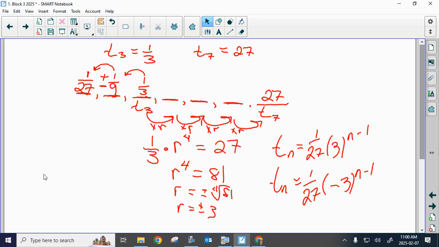Guys, can you take the cube root of a negative number? Absolutely. We can cube root negative numbers. We can fifth root negative numbers. It just means you're going to get a negative number.